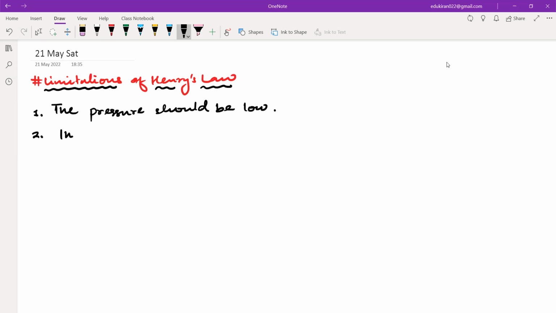Now, similarly, the temperature should not be too low. Why? Again, because if we decrease the temperature, then also what will happen? Gas can turn into liquid. Gas can change its phase and turn into liquid, and then Henry's law will not be applicable. Is that clear? Yes or no? Please tell me. Yes. Okay. The next point is